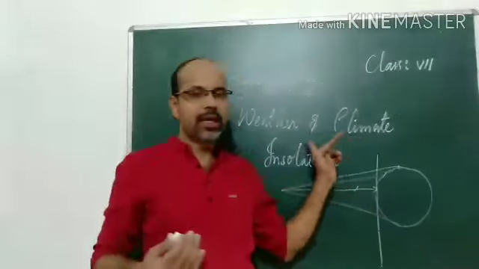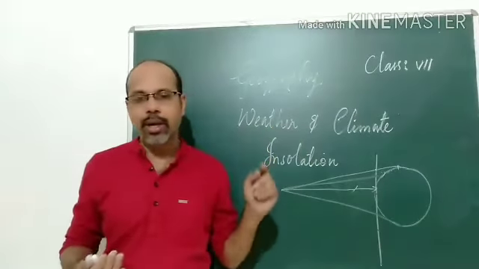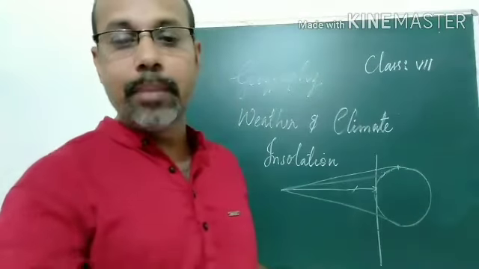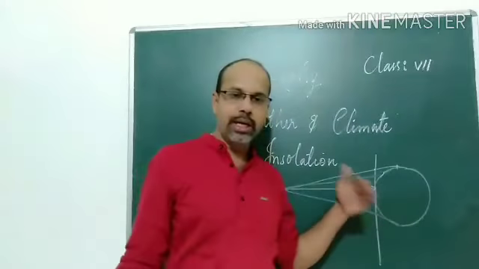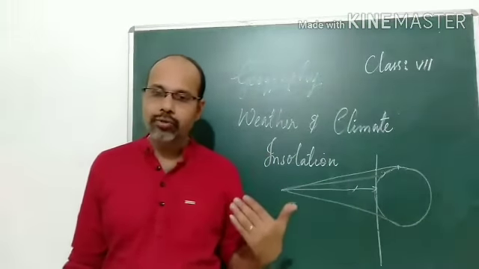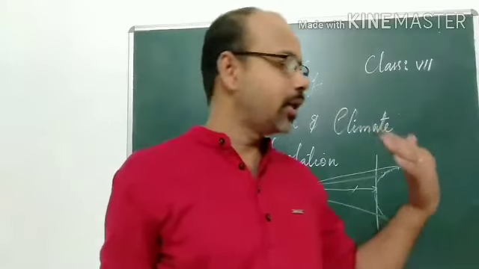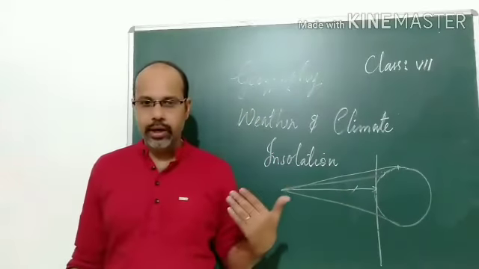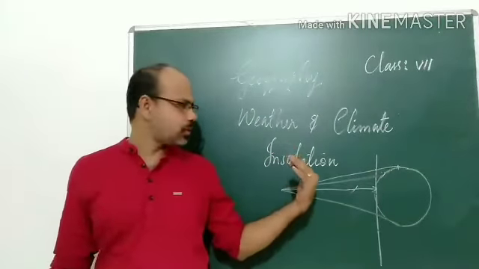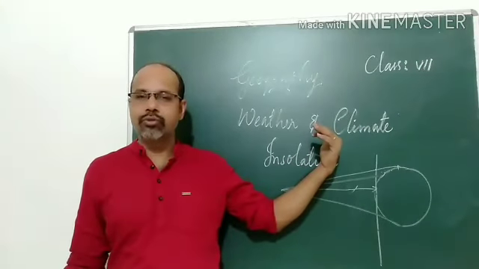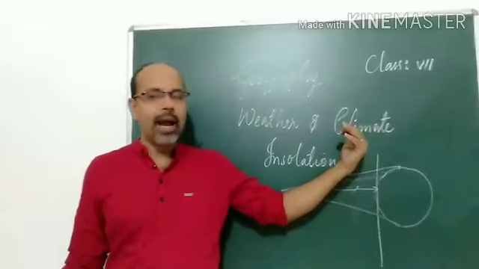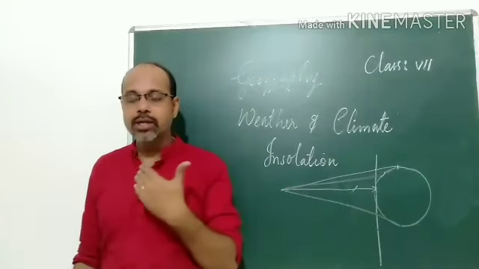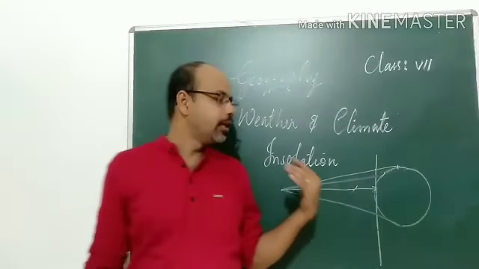Now let's revise weather and climate once again. What is weather? We have already studied it. Weather is the temperature, humidity, hotness or coldness, the condition of the atmosphere. The condition of the atmosphere is called the weather, and climate is the average weather condition of the atmosphere. The average weather condition of the atmosphere is called the climate.